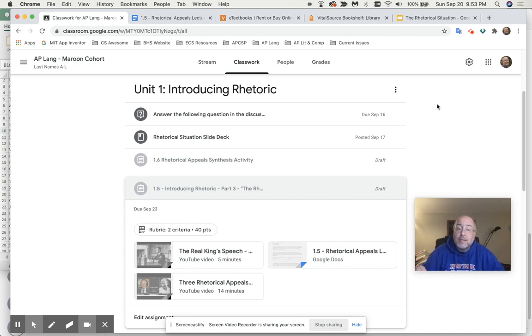So we're going to have a conversation about 1.5, the rhetorical appeals, and then 1.6 will come in the next video. What we're doing now is, both in blue cohort last week and in maroon cohort this week, and silver will get it on Thursday, you're getting the rhetorical appeals. Actually, silver, you're getting this as well on video.